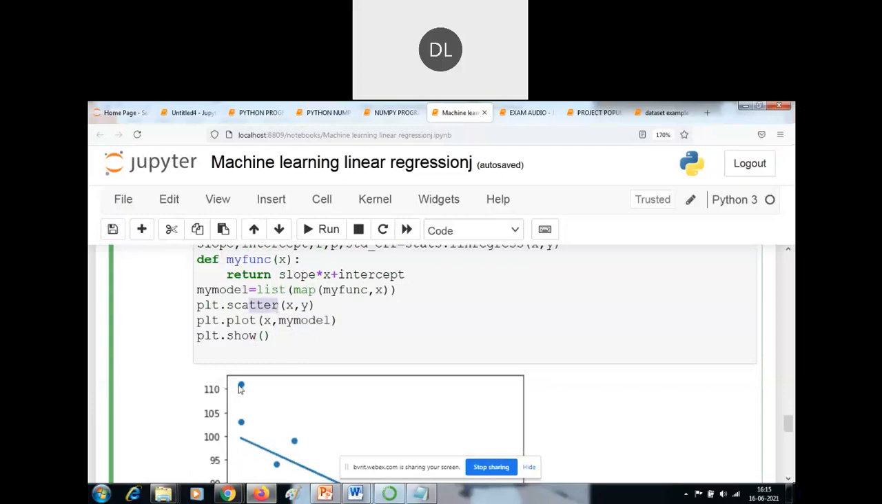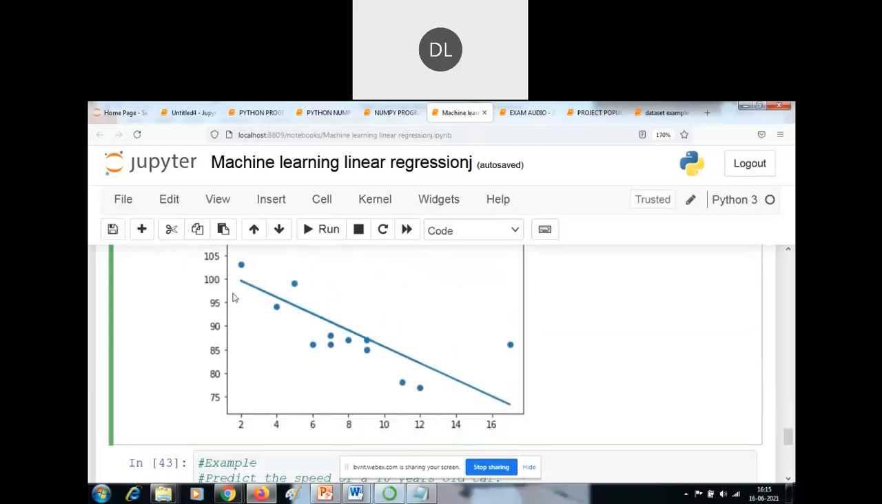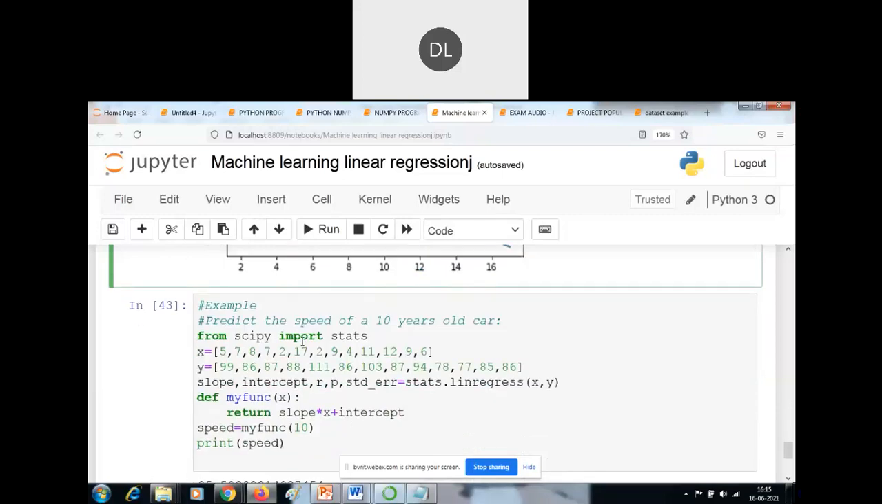Scatter means it just creates the dots there. Okay, and plot is used to draw a straight line. So this is one of the outputs of the linear regression. Next, this is a simple example: how to predict the speed of a 10 years old car?